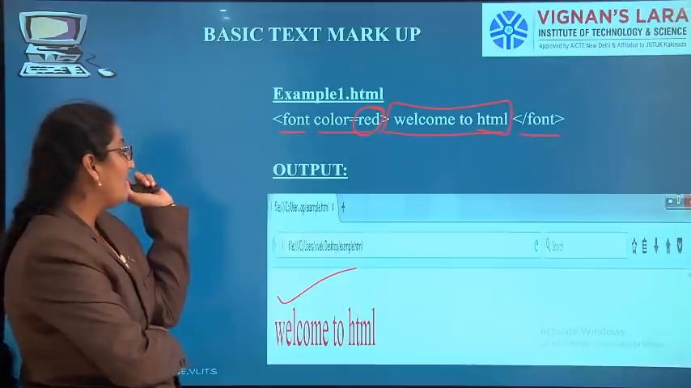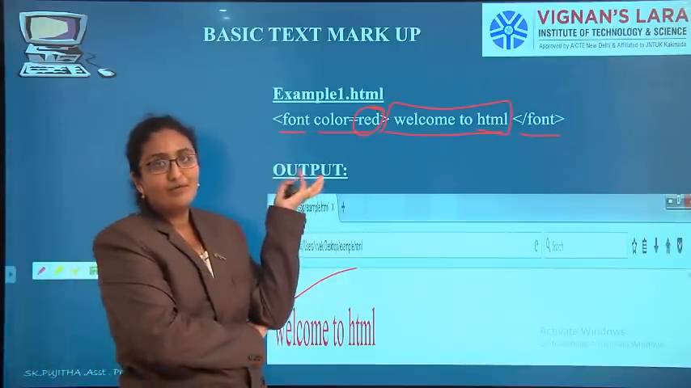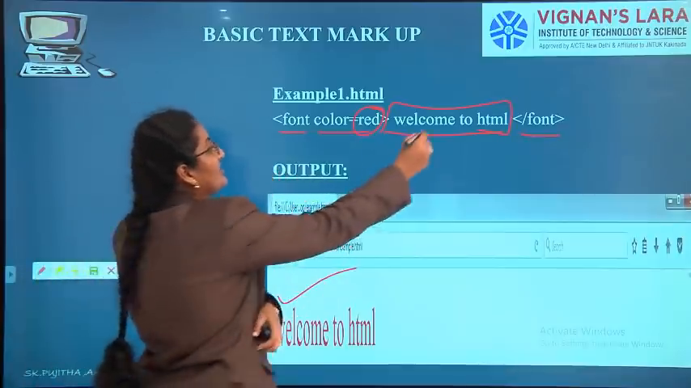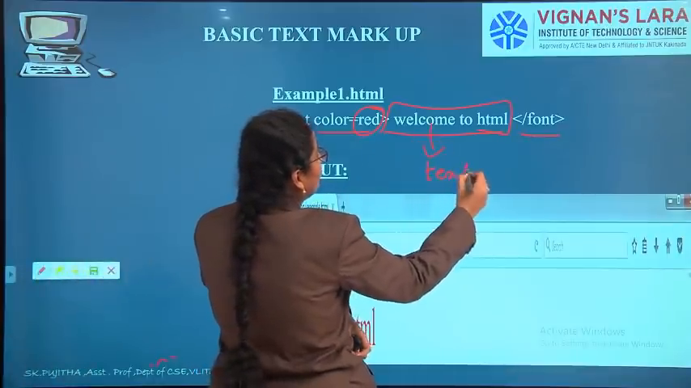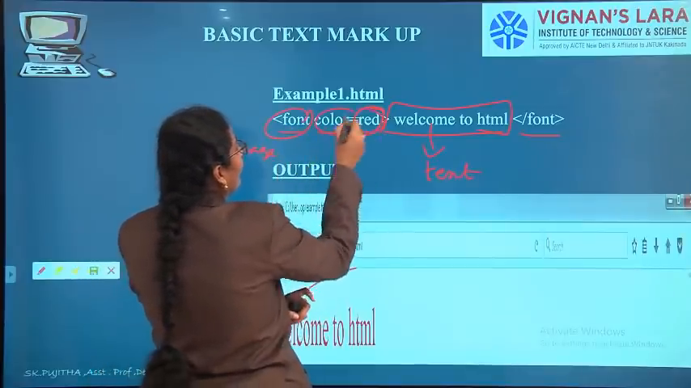Now I have given color. What color do I want? Red. So which text is to be displayed in red color? Welcome to HTML. So "Welcome to HTML" is text. Font is the tag. Color red is the attribute.